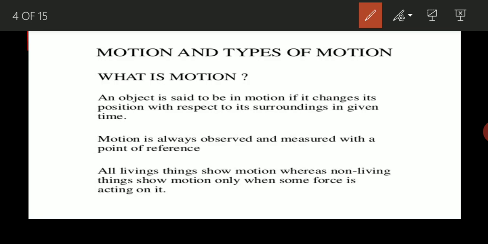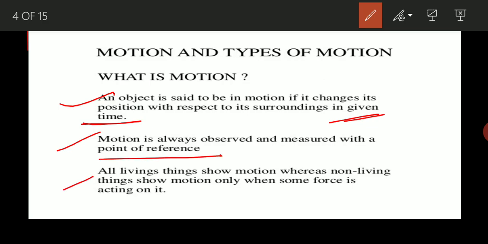So we can say that an object is said to be in motion if it changes its position with respect to its surroundings in the given time. Students, for motion we always consider time. We cannot leave it. Okay, so it is very important. Now the next one is that motion is always observed and measured at a point of reference.